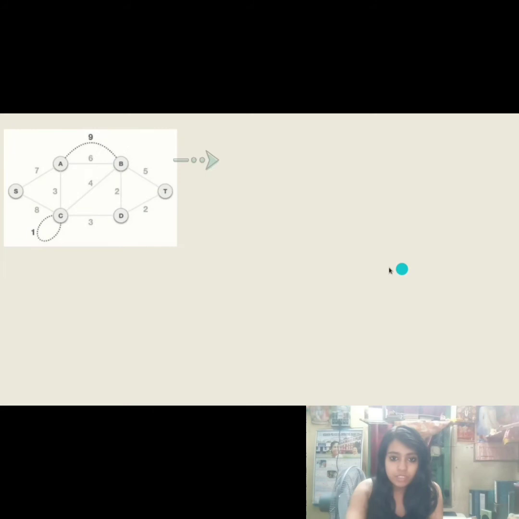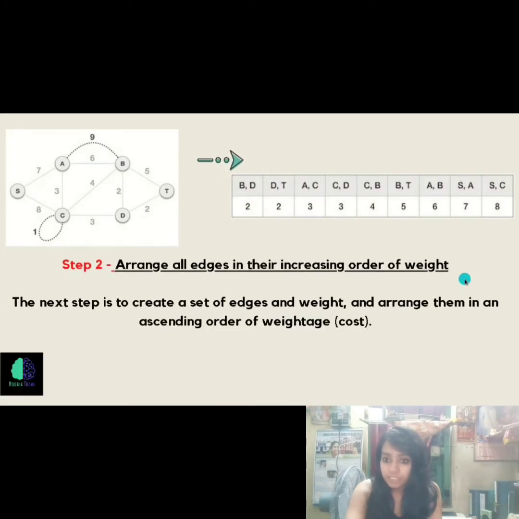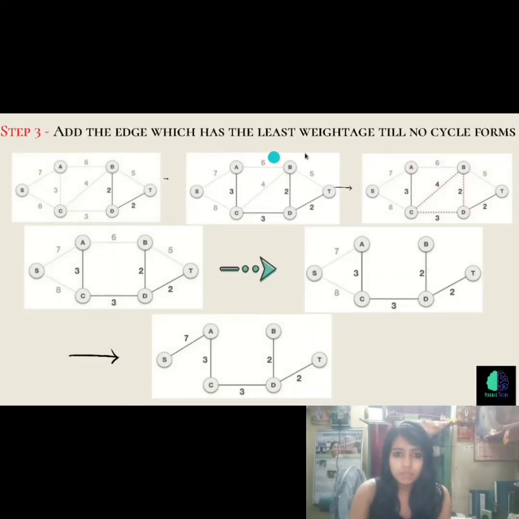Second, after removing it, we have to arrange all the edges in increasing order. We take all the edges or the weights and arrange them in ascending order of weightage, or we can call it cost. Step 3: we have to add the edge which has the least weightage till no cycle forms. We keep on adding the least weightage edge until no cycle is formed.